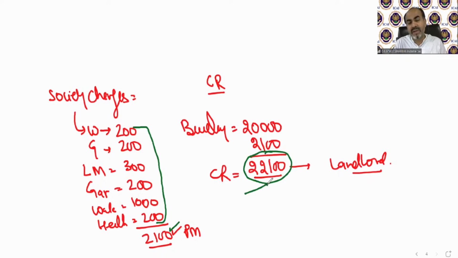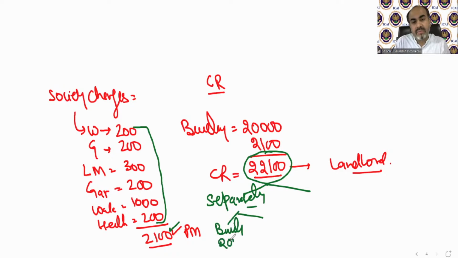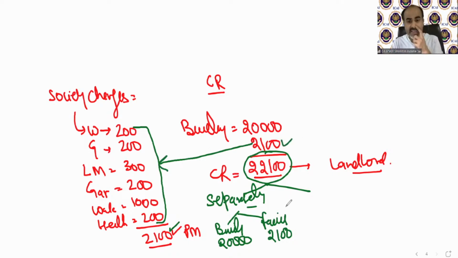So what is the concept under the income from house property? That if it has been given separately, the building rent and the facilities rent, we do not require that it has to be given in a particular format. If it is given separately, 2100 rupees society charges, that's enough. So in case of composite rent, if it is given in the question separately, the building rent and the facilities rent, then it's very simple. This is going to be taxable only under the head income from house property. So these 20,000 rupees will be treated under the head income from house property.